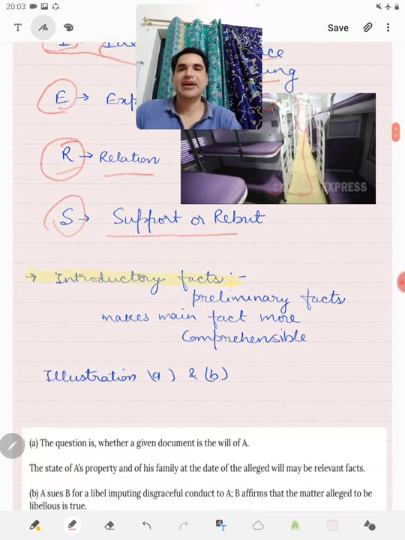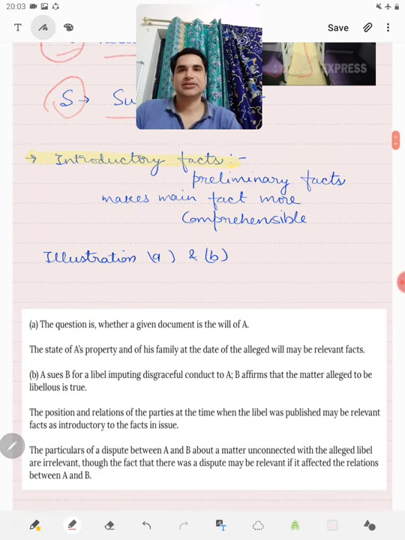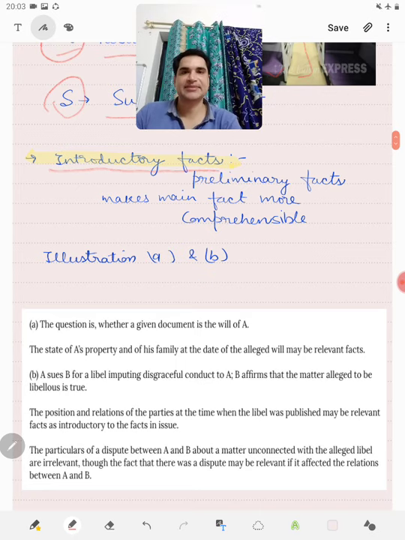Now let us see these modes one by one. One is introductory facts. Friends, introductory facts are the preliminary facts. These are the background, the preface to what happens. So it makes the main fact more comprehensible. It provides a background to the main fact and therefore they are relevant.